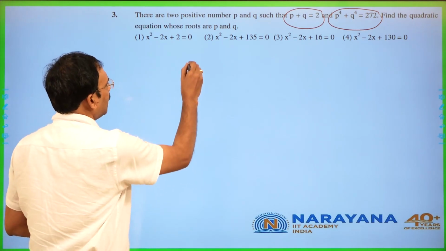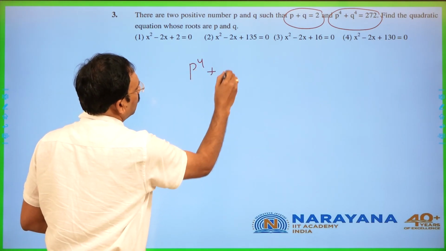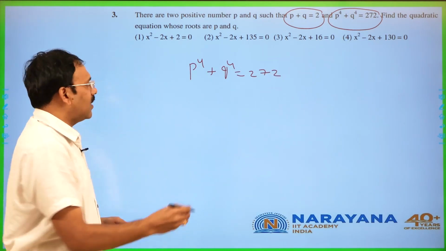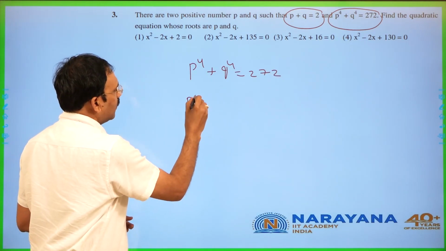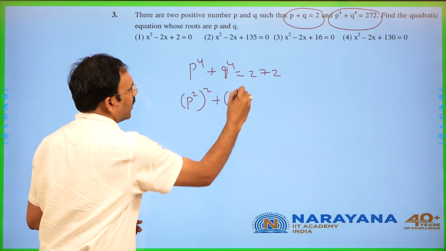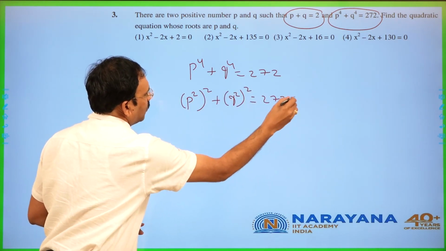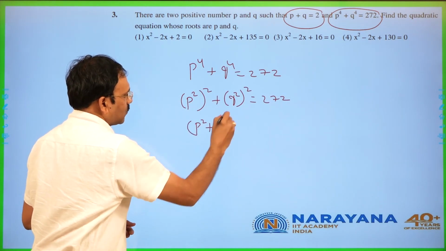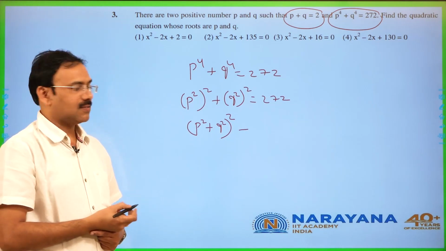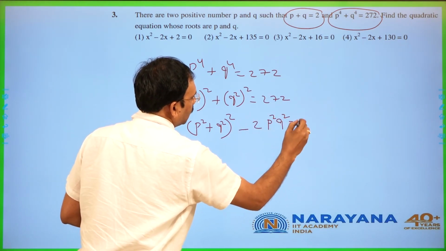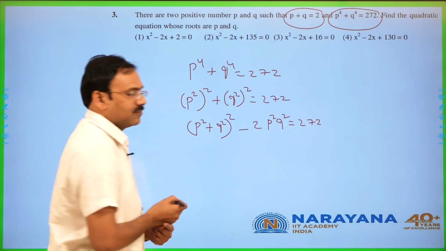Now given p power 4 plus q power 4 is equal to 272, which can be written like (p square) whole square plus (q square) whole square is equal to 272, which you can write (p square plus q square) whole square minus 2p square q square is equal to 272.